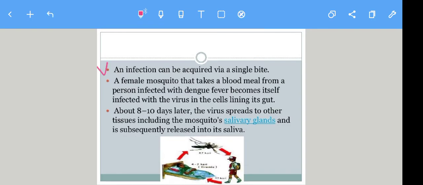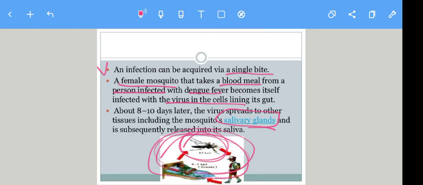Now, it is an infection which can be acquired via a single bite of a mosquito. It is caused by a female mosquito which takes a blood meal from a person infected with dengue fever and transmits it to another person through salivary glands. When it bites a healthy person, the healthy person acquires the dengue virus.